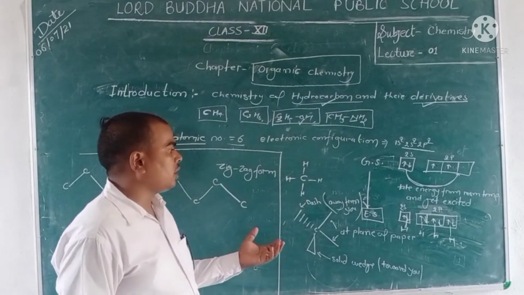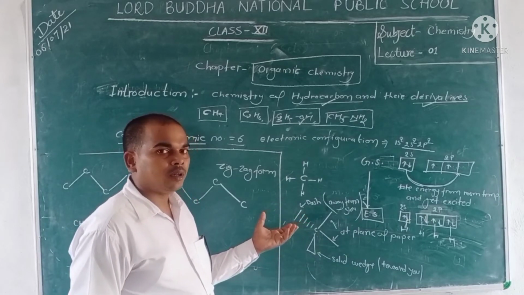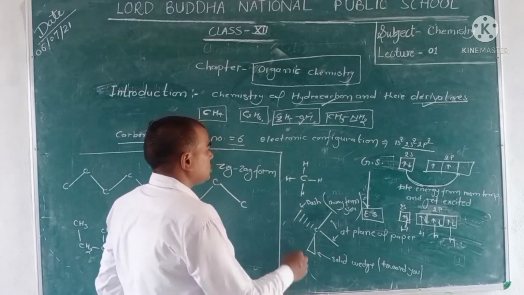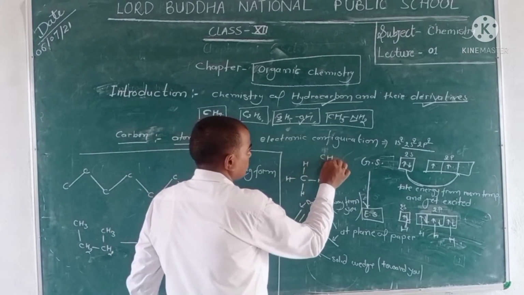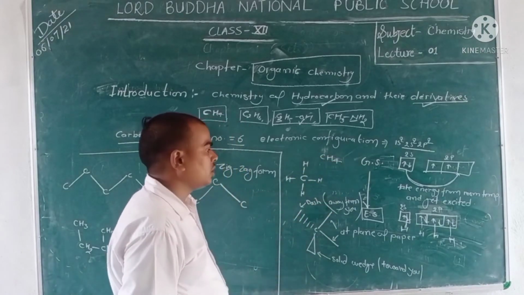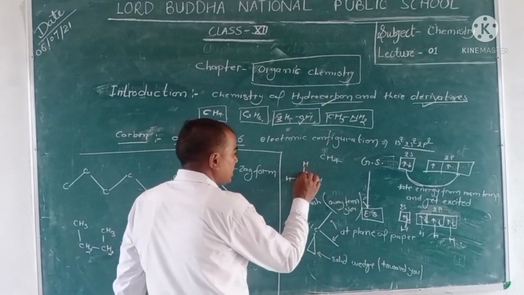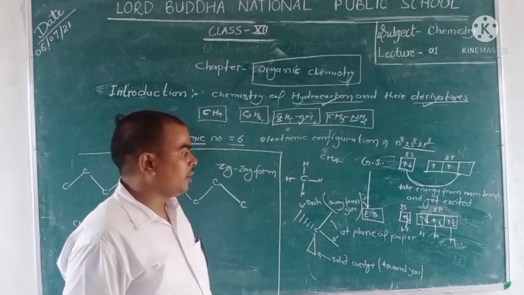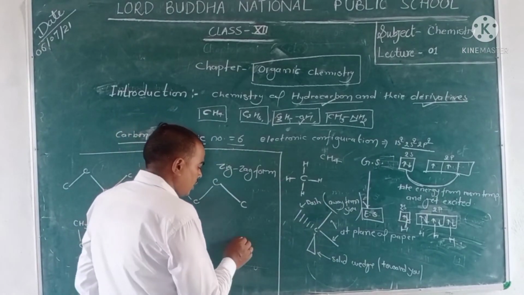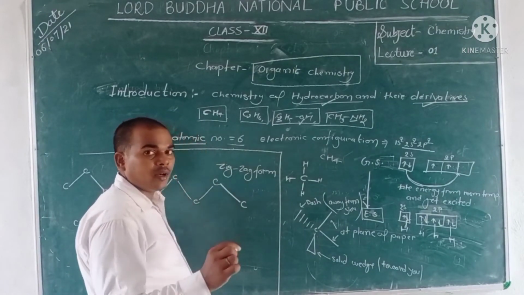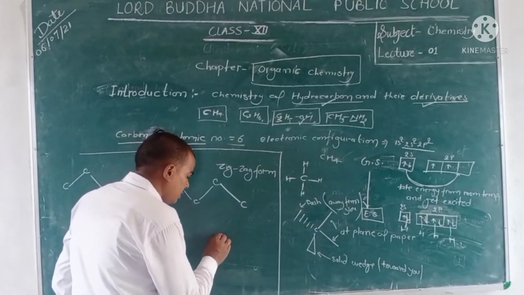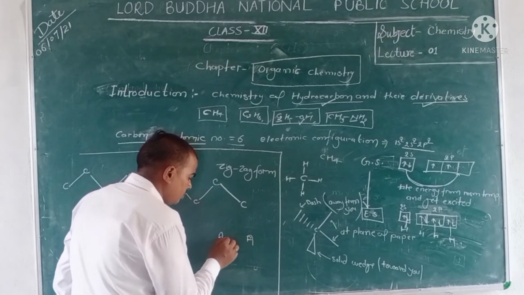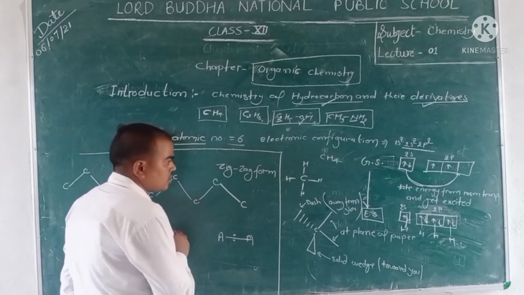We obtain a structure of carbon by sharing electrons, that is CH4, methane. In methane, carbon shares 4 electrons with hydrogen. When elements share one pair of electrons between them, they make a single bond.